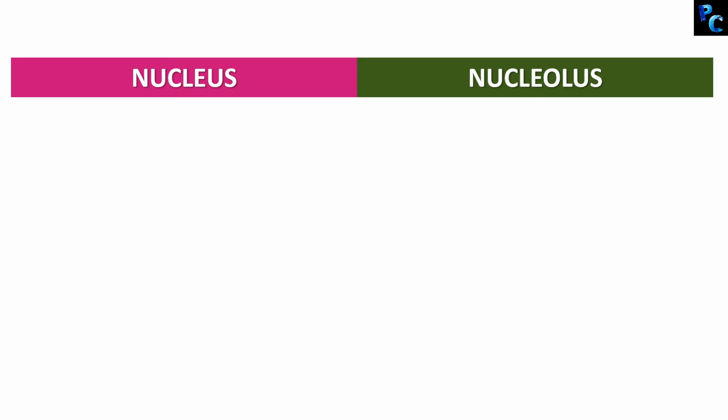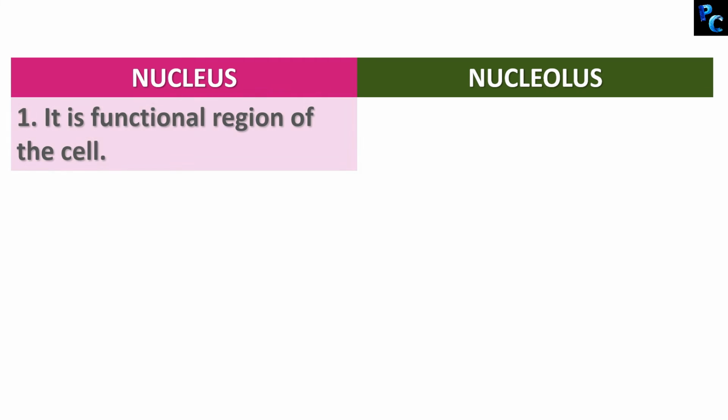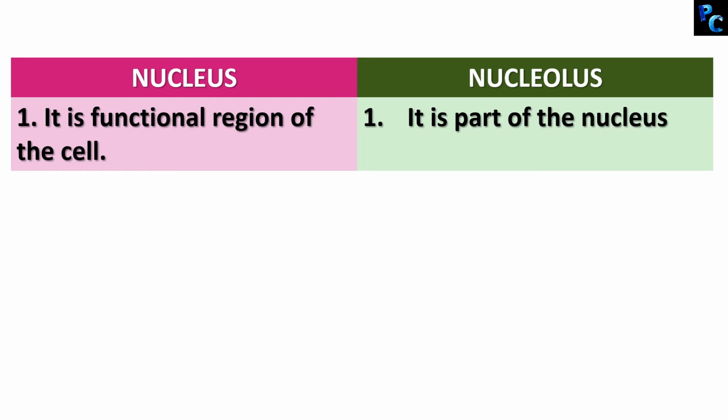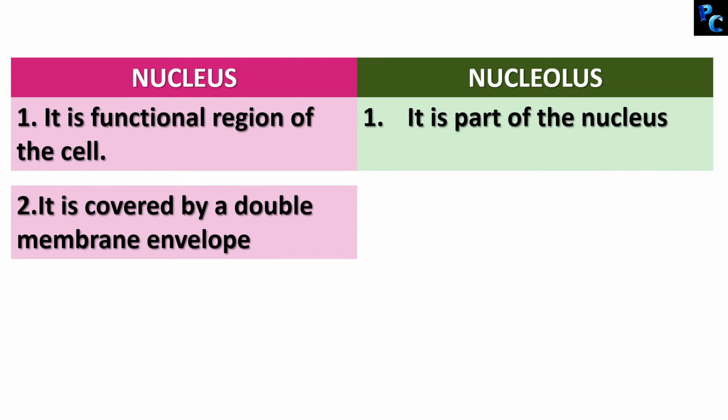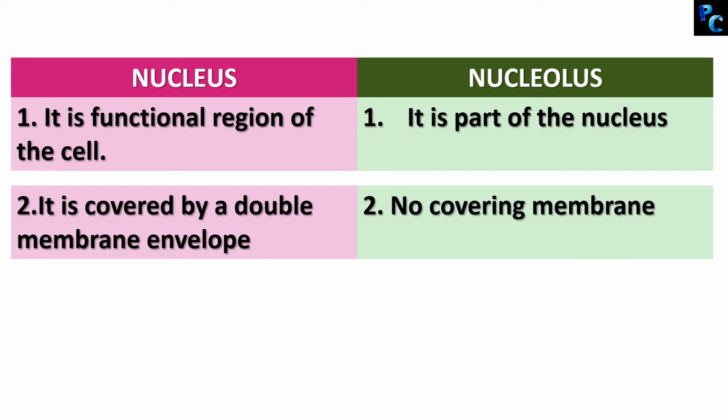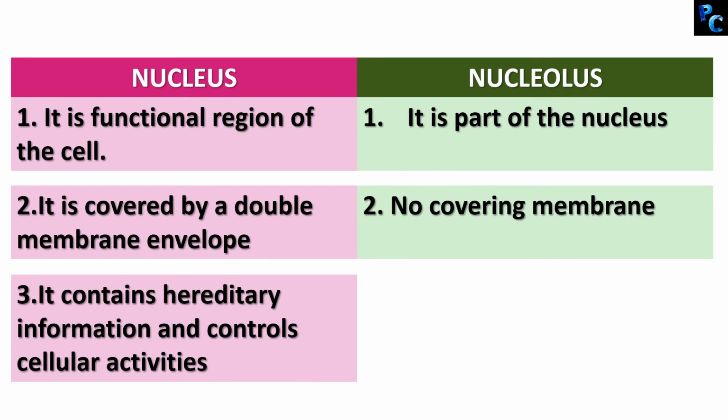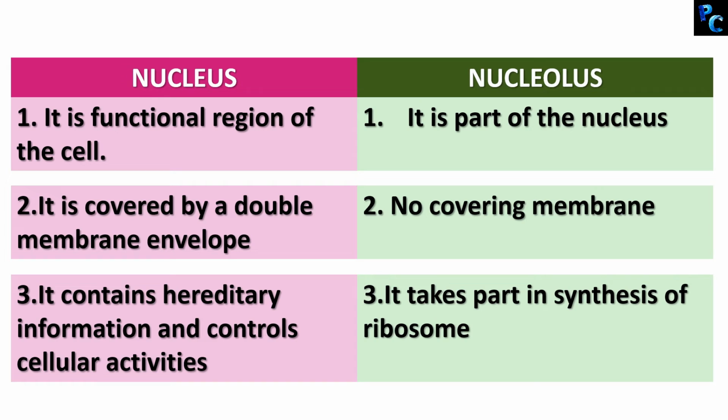So let's quickly see the differences between nucleus and nucleolus. Nucleus is the functional region of a cell. Nucleolus is the part of nucleus. Nucleus is covered by double membrane envelope. Nucleolus does not have any membrane. Nucleus contains hereditary information and controls cellular activity. Nucleolus takes part in synthesis of ribosome.